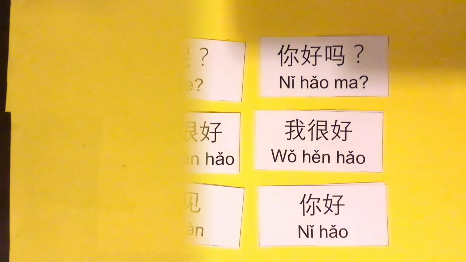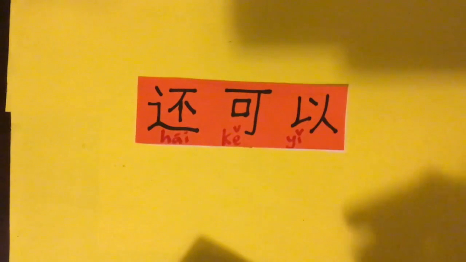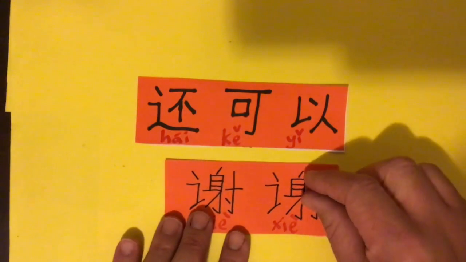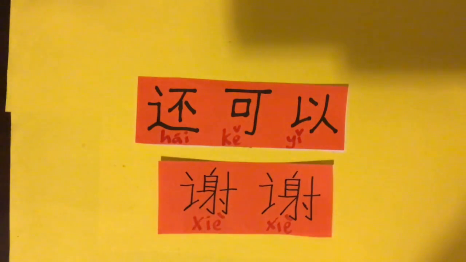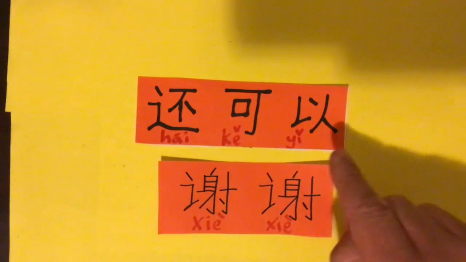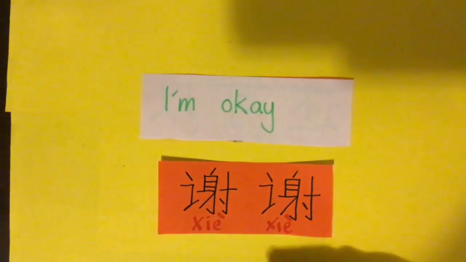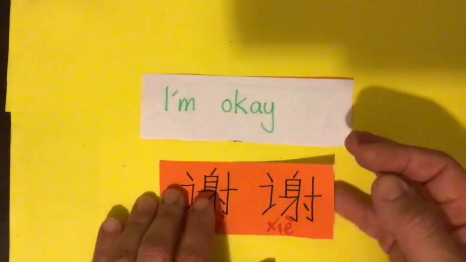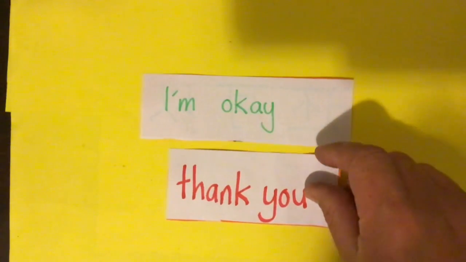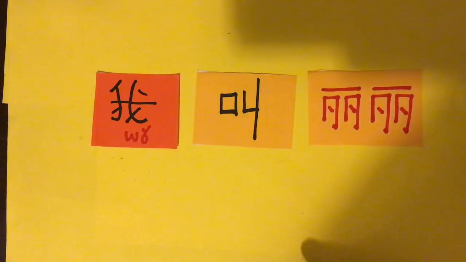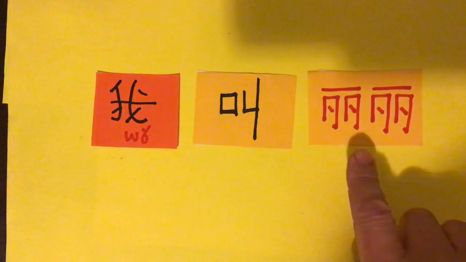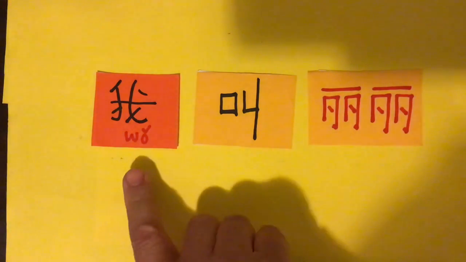How did you go? Now let's take a look at some of those other terms that we just looked at today. So, 还可以. Do you remember this one? It is, I'm okay. 谢谢. Thank you. Three more sentences. Can you remember what this says? 我叫 Lily. That's right.